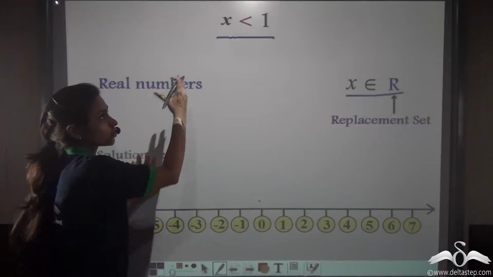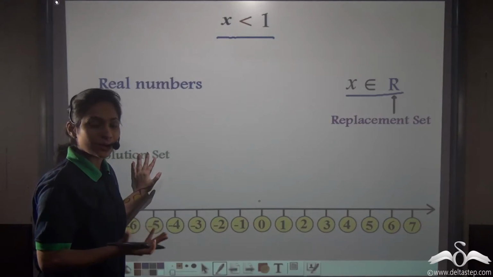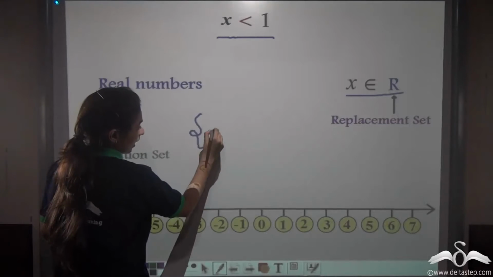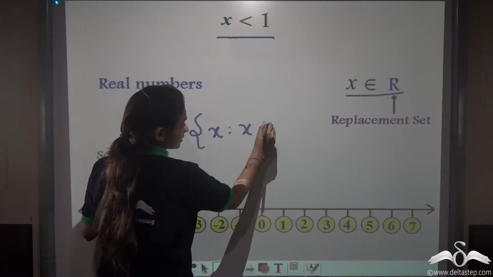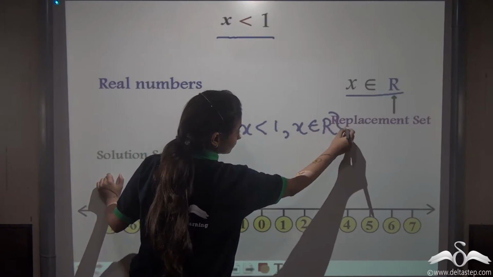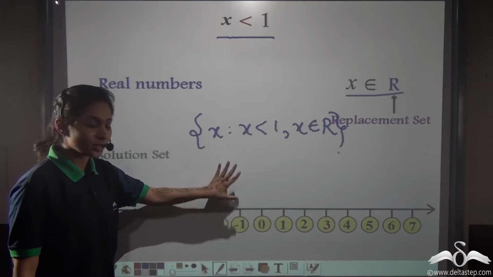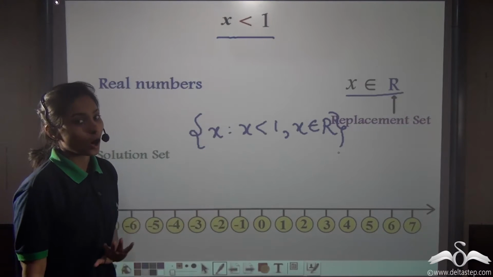Now, how will you write the solution set for this? You know there are a lot of numbers. So, you can write that in set builder form: x such that x is less than 1 and x belongs to real numbers. Right? So you do not need to write the solution set for this. You can directly plot that on a number line. Now how will you do that?